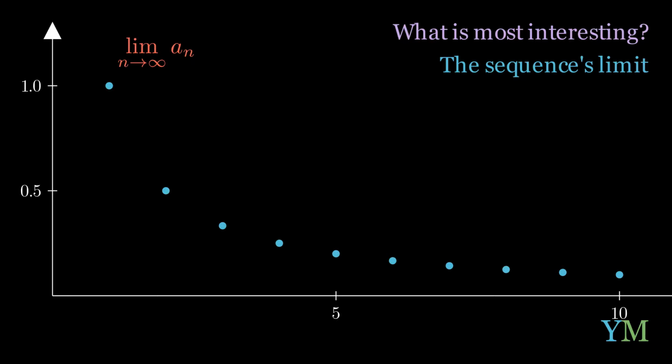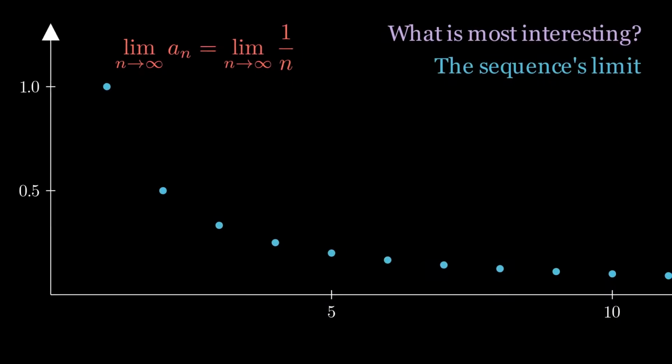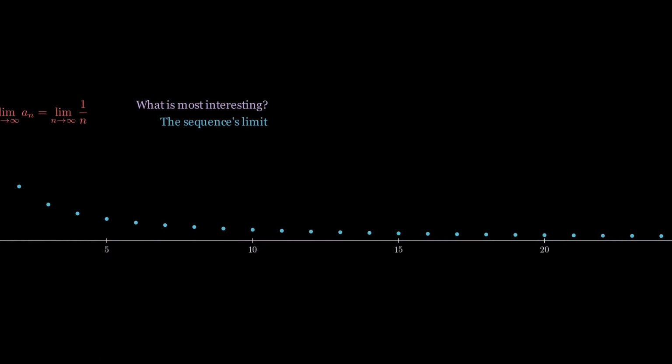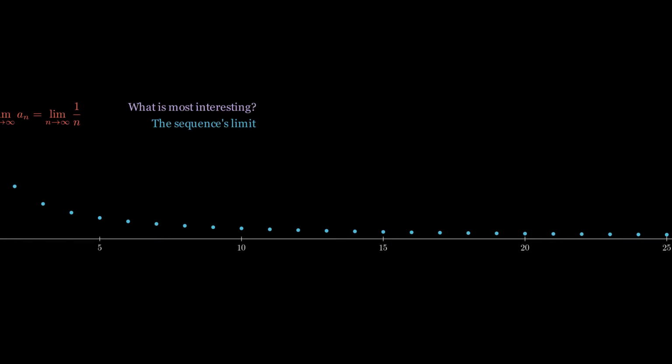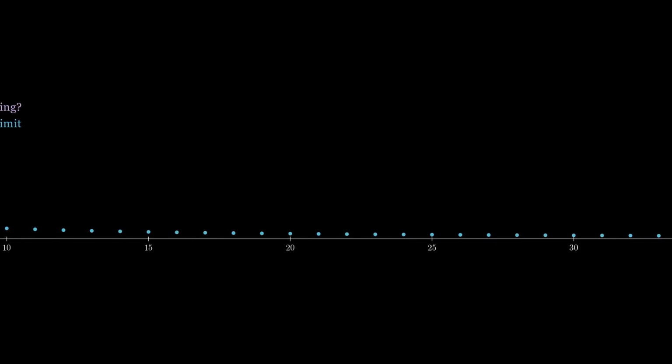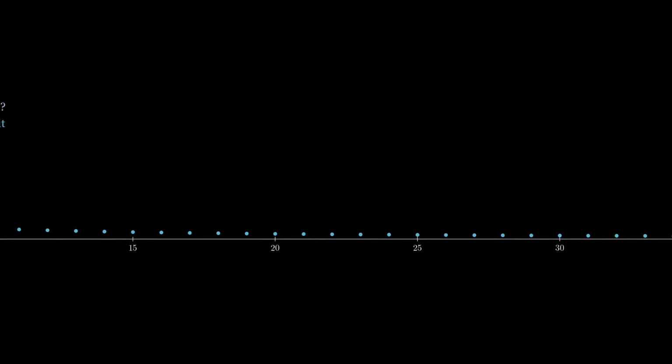In our case, the limit of n goes to infinity of 1 over n. What we're asking ourselves is, if we zoom out and we go as far as we can, what would be the values of that sequence of an? Do they approach any specific value? Obviously, we can't go all the way to infinity, but that's the idea. Is there a trend we can see?